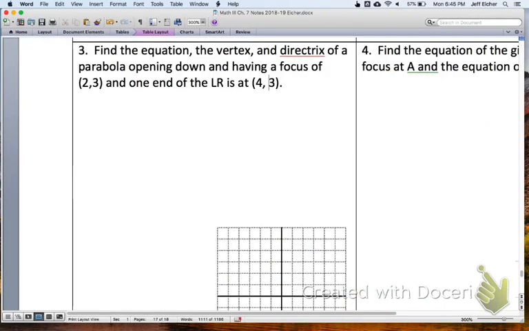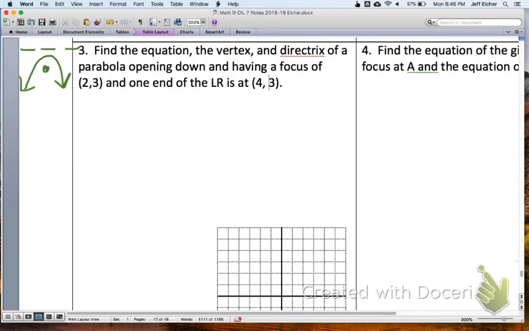All right, number 3, find the equation, the vertex, and the directrix of a parabola opening down. It looks like that, so the focus is down here, and the directrix is up here. It has a focus of (2, 3), and one end of the LR is at (4, 3). Boy, oh boy.